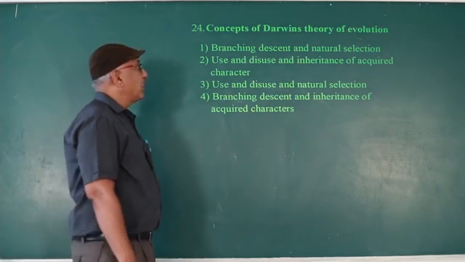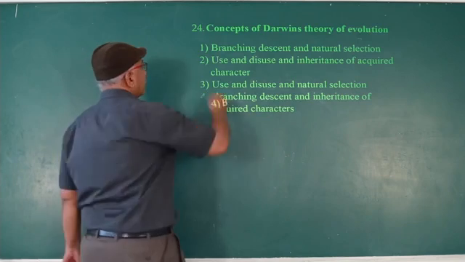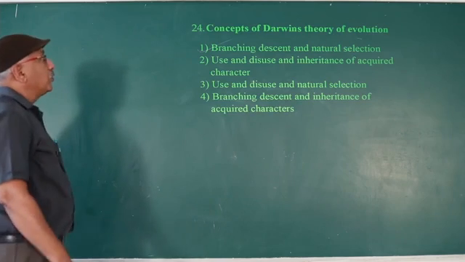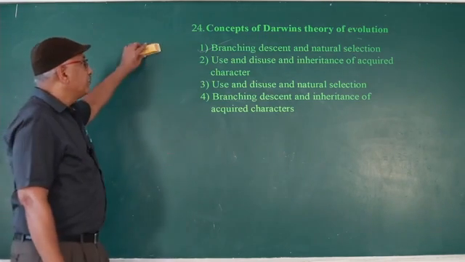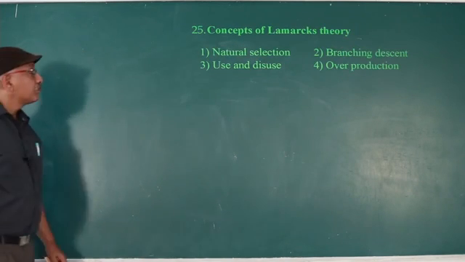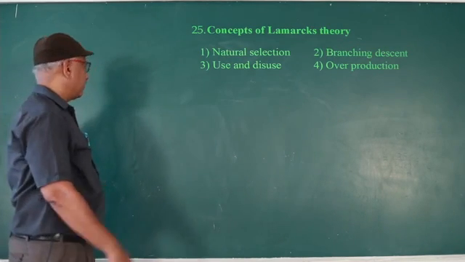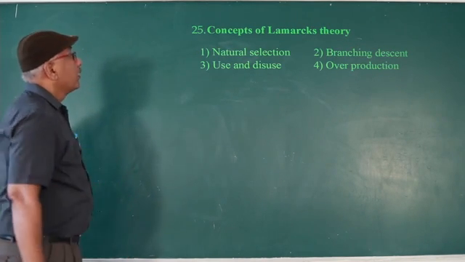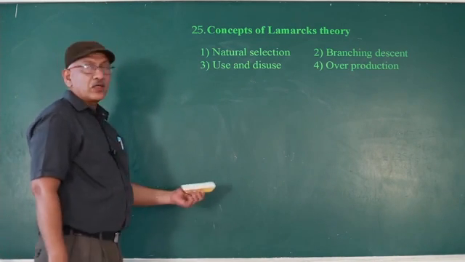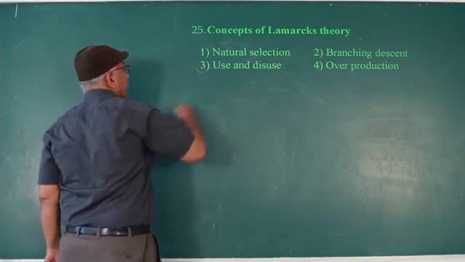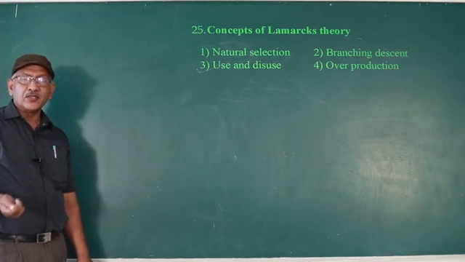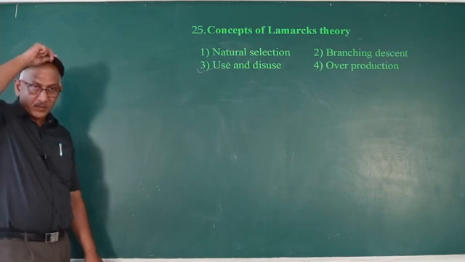Concepts of Darwin's theory of evolution: branching descent and natural selection. Branching descent and natural selection are the two concepts of Darwin's theory. Concepts of Lamarck's theory: influence of environment, use and disuse, inheritance of acquired characters.